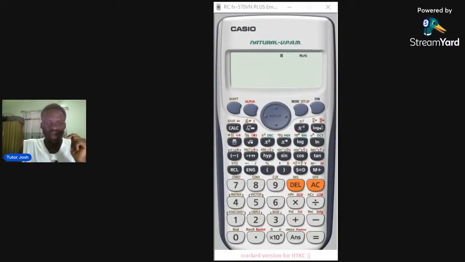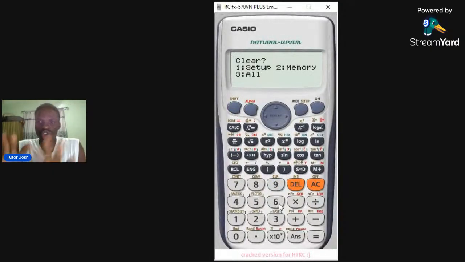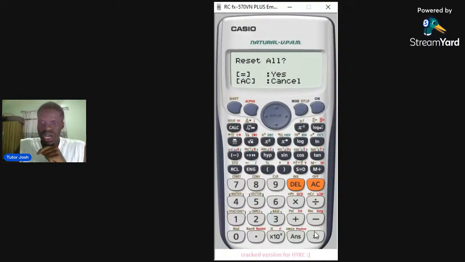All right. So to clear your calculator, what do you do? You press Shift, at the top right corner of your keypad. This button that my cursor is touching is Shift. So you press Shift 9, which will show you clear, setup, memory, all. Then you press the key for all, because you want to clear all. And you press equals and equals.